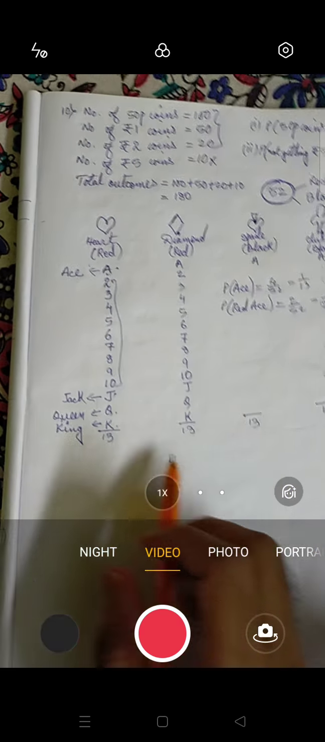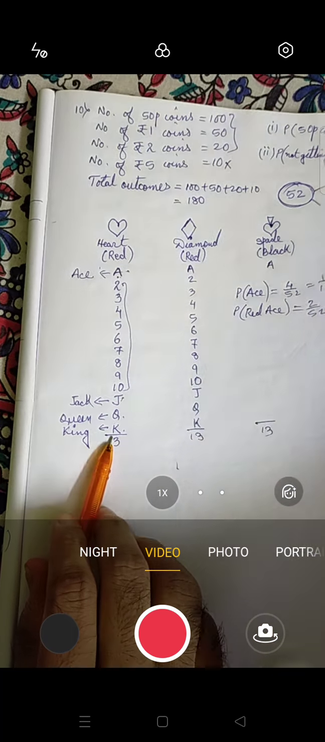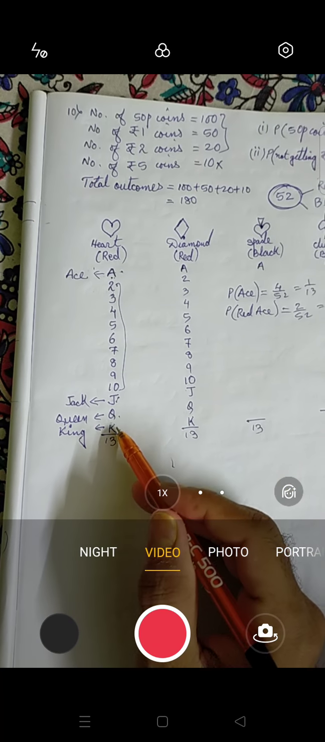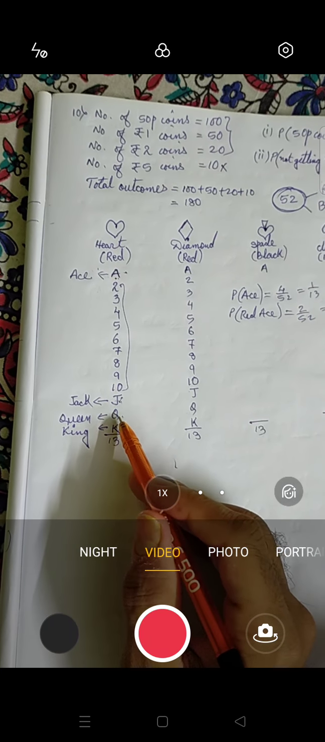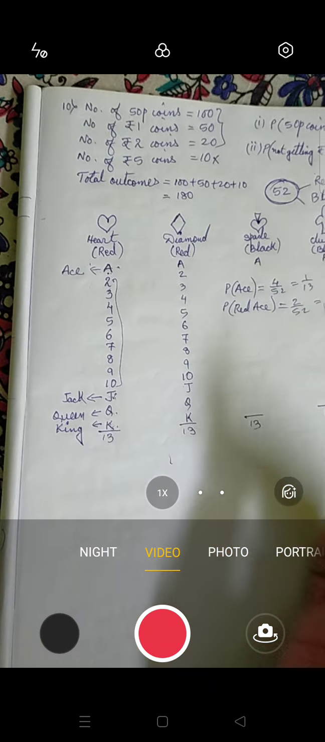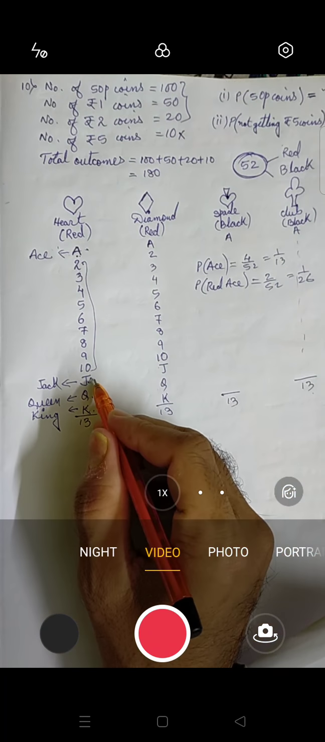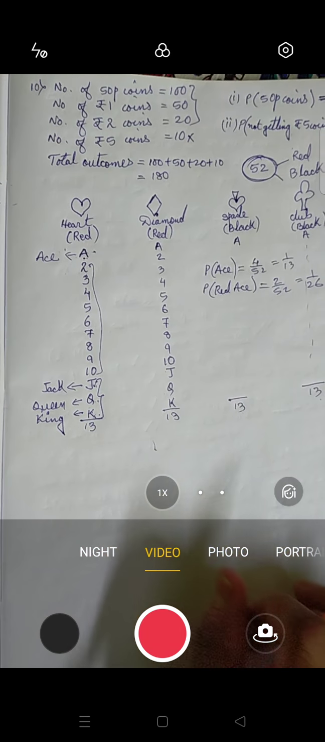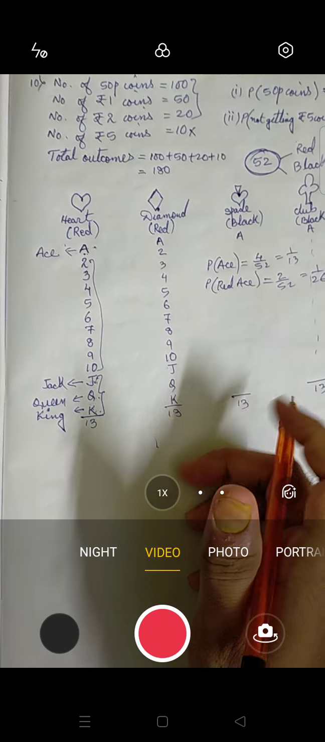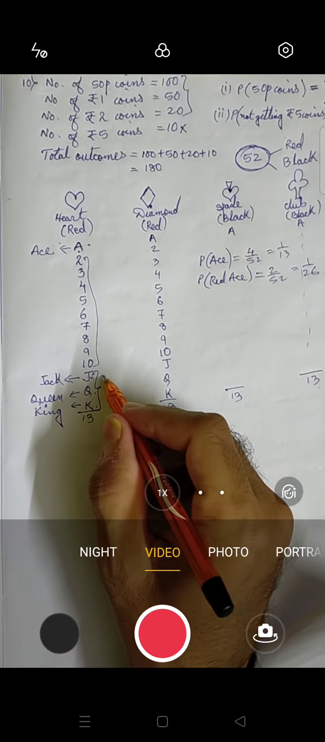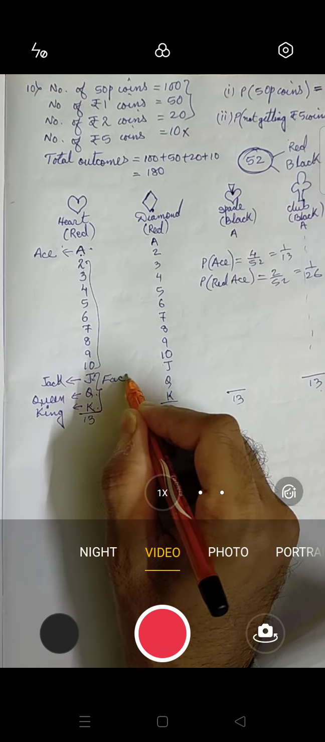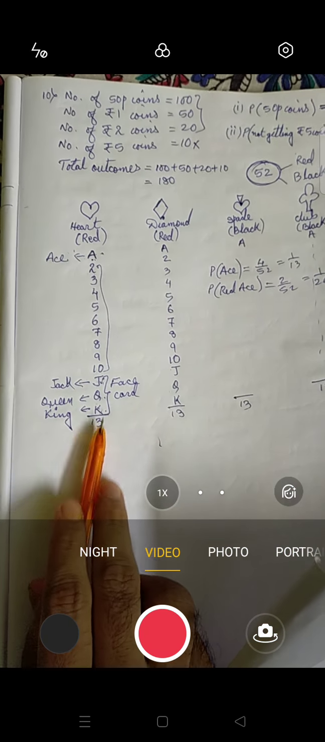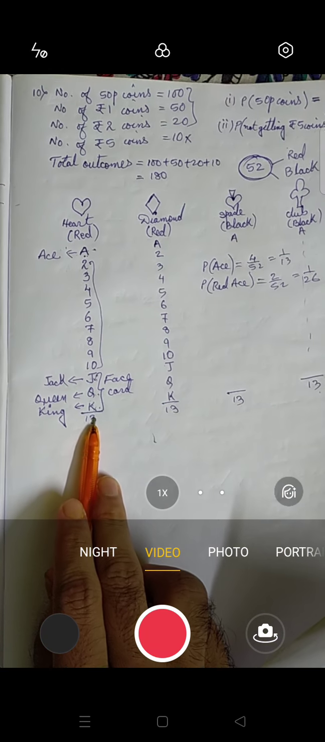Okay, now these 3 cards, that means J, K and Q, okay, J, Q, K or J, K, Q, whatever, these 3 cards contain a face. That means on these cards you will see some face. So that's why these 3 cards are called the face cards. These 3 cards, that means J, Q and K, are called the face cards.